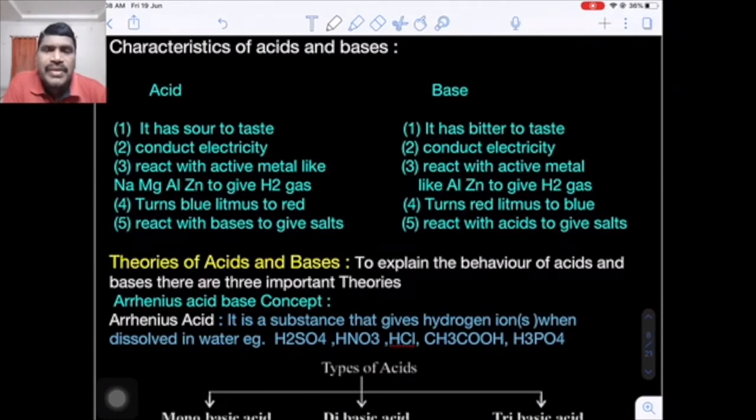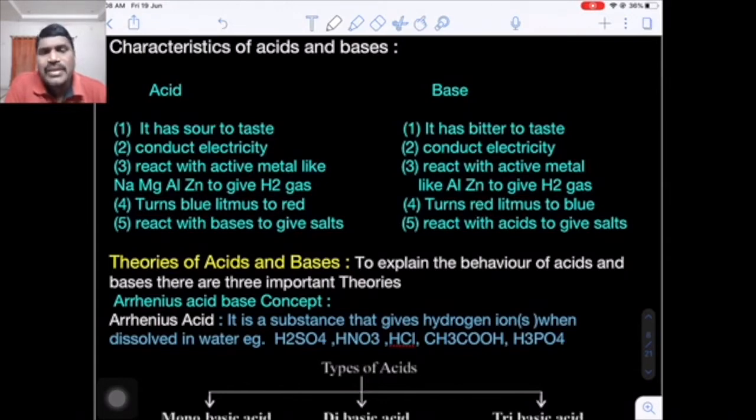Today we are going to discuss the characteristics of acids and bases and their behavior. Acids generally taste sour. Acids are good conductors of electricity in aqueous solution. Acids react with alkali to form a salt solution. Acids turn blue litmus to red, and acids especially react with active metals like alkali metals, magnesium metal, and aluminum metal to liberate dihydrogen gas.